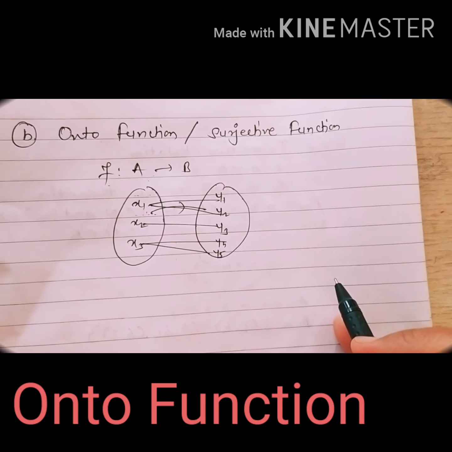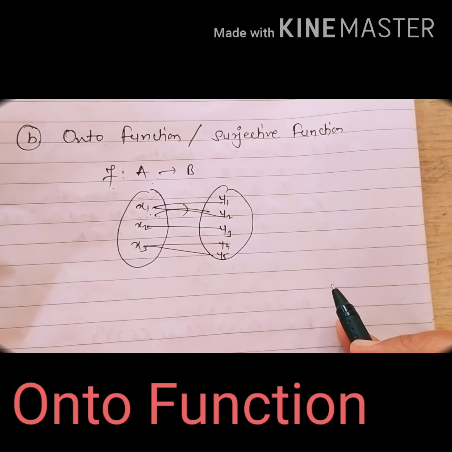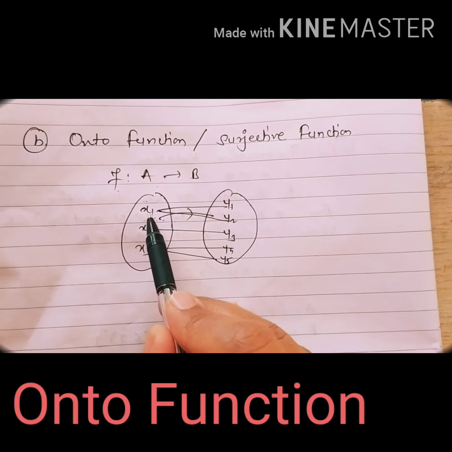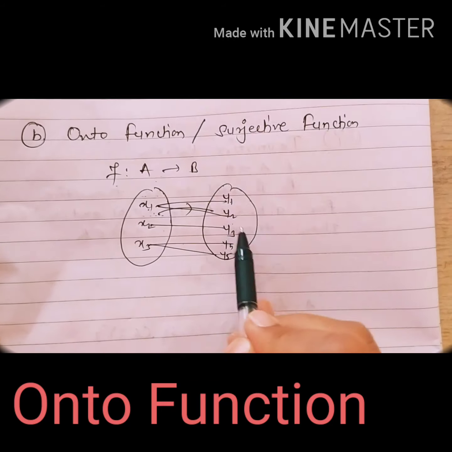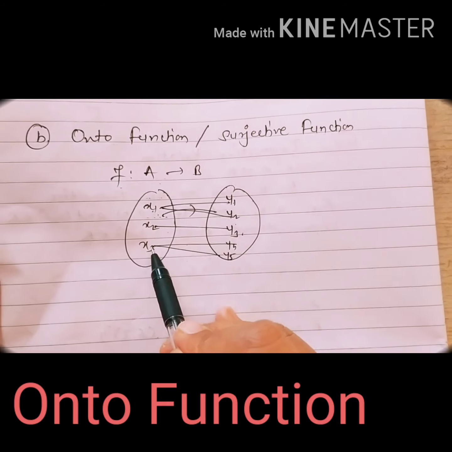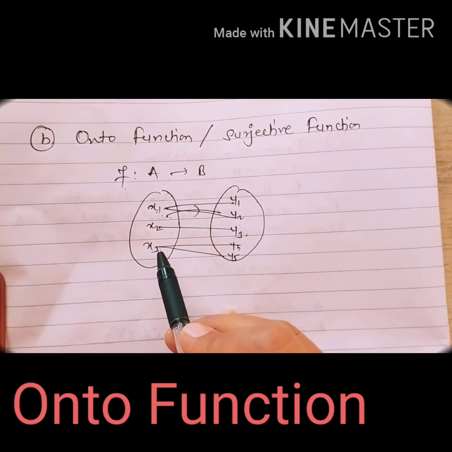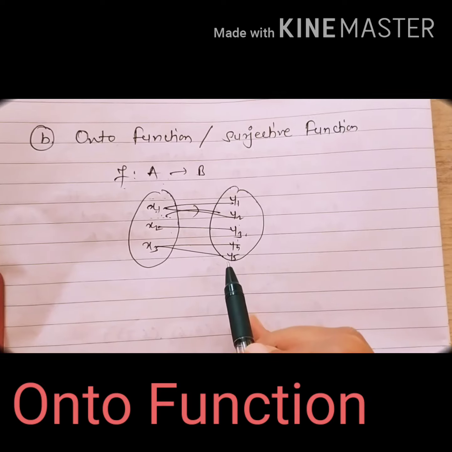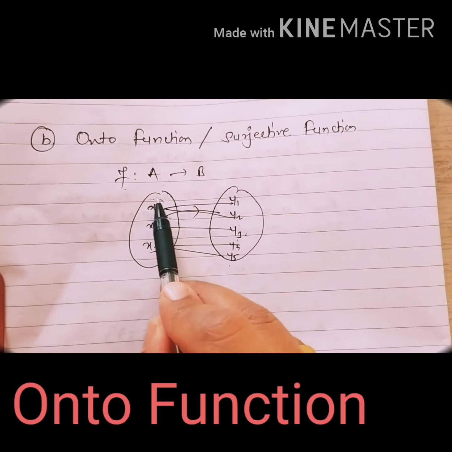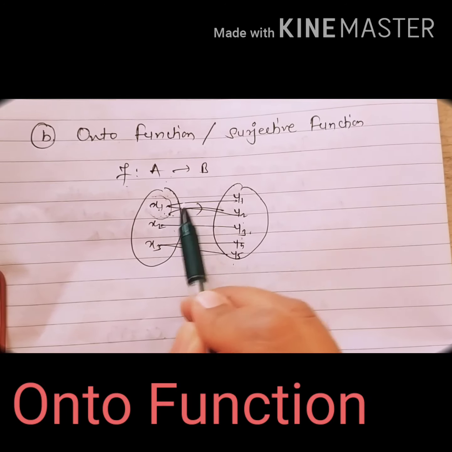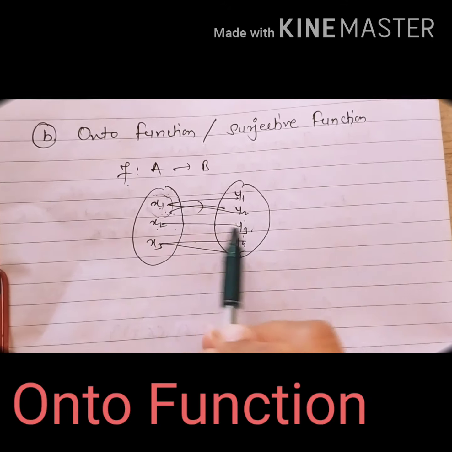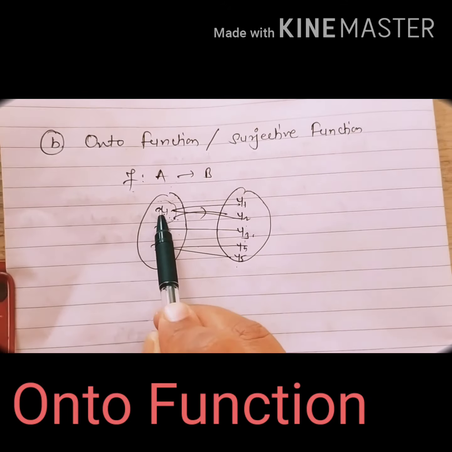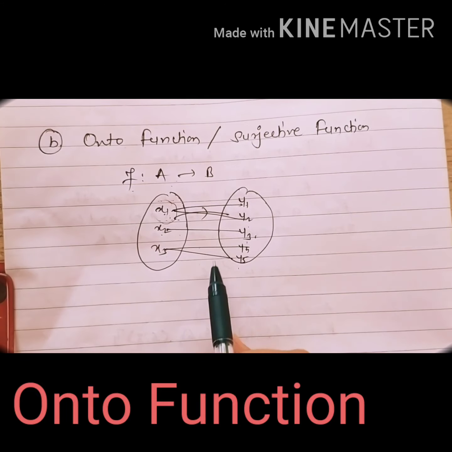See, I have taken x1 with y1 and y2, x2 with y3 and x3 with y4 and y5. Means for one element there are two images. For this element there is one image, but for x1 and x3 there are two images.